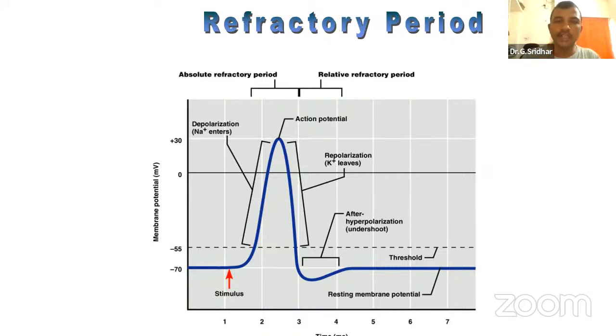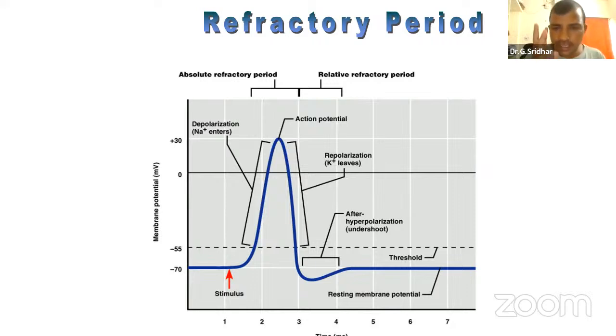For example, think of opening the gates in a project. It needs a threshold. After reaching the threshold, if it is more than the threshold, they will open the gate. For example, if you go to the Srisailam project, the maximum length of the project is 850 feet. After the water level reaches 800, they will open the gate. Then the water will come out, the turbine will run, and electricity will be generated. Like that, you need a minimum strength or minimum potential to generate the action potential in the neuron or axon.